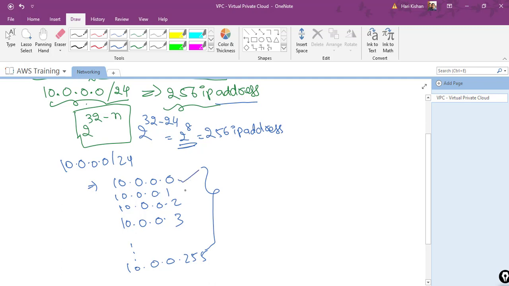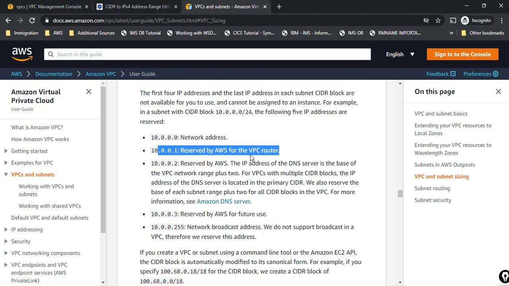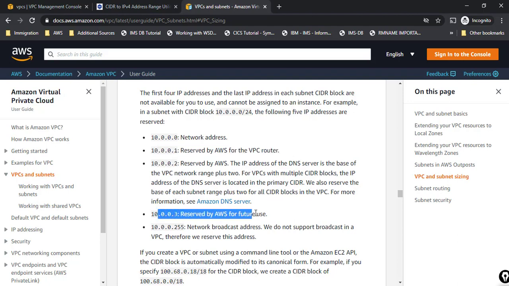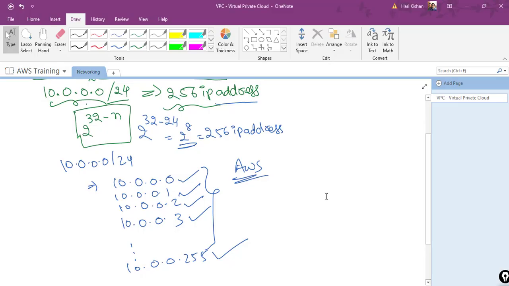So in this, the first IP address, second, third, fourth IP address, and the last IP address, these are not with us. We cannot use these IP addresses. These are only with AWS for some or the other purpose. We will see that in detail here. So here you can see the first IP address is used for network address, second is reserved by AWS for VPC router, third is reserved by AWS for some other purpose, fourth again is reserved by AWS for future use, and the last one for network broadcast address. So these are the 5 IP addresses which we will not have. So on the whole, we will have only 251 IP addresses when I give a range as 10.0.0.0/24, right?